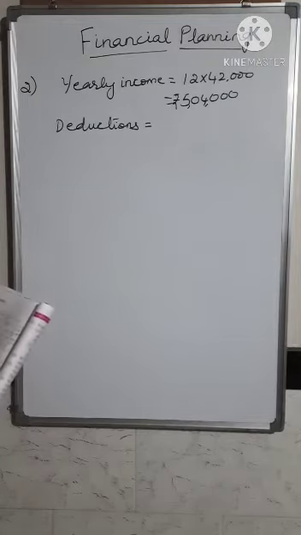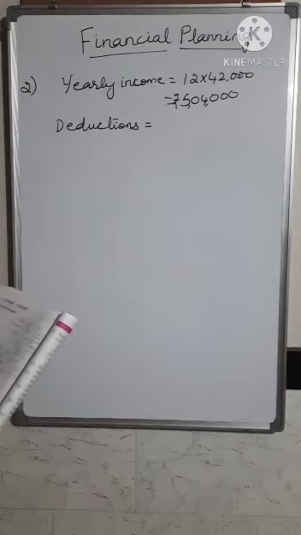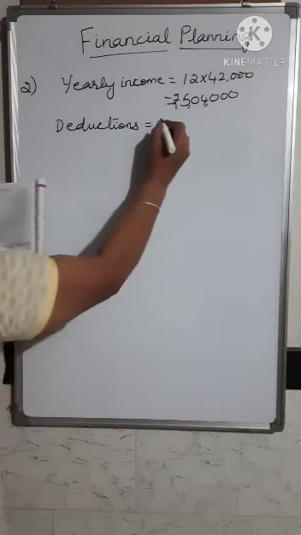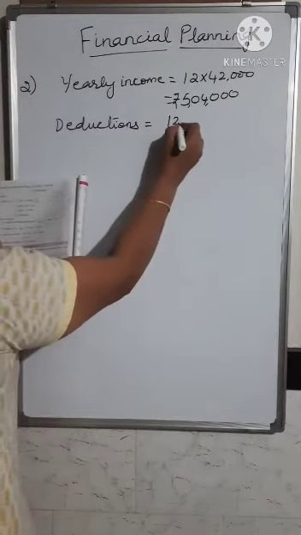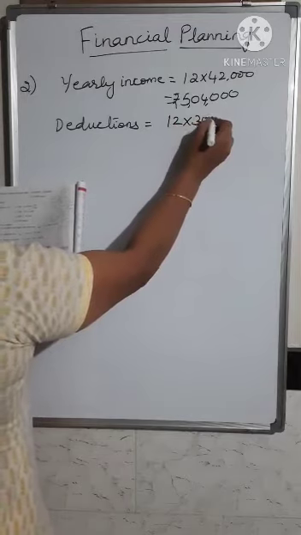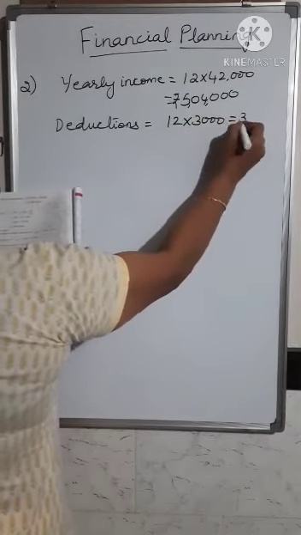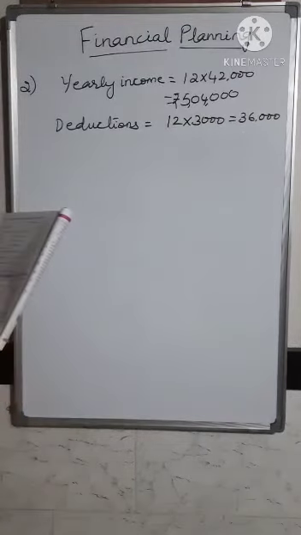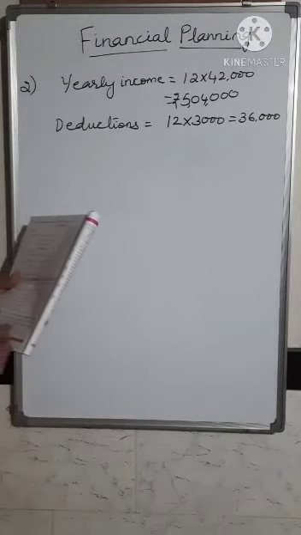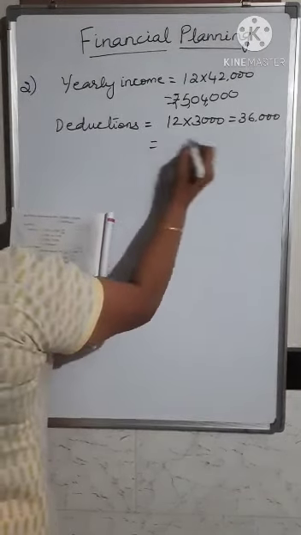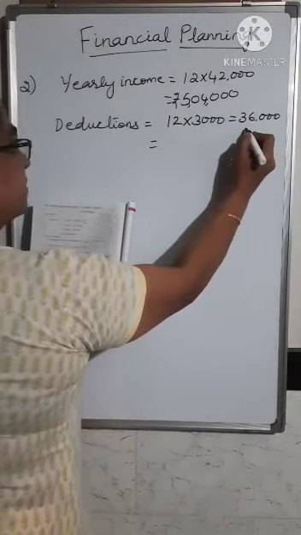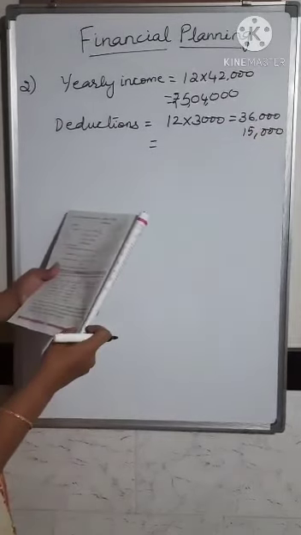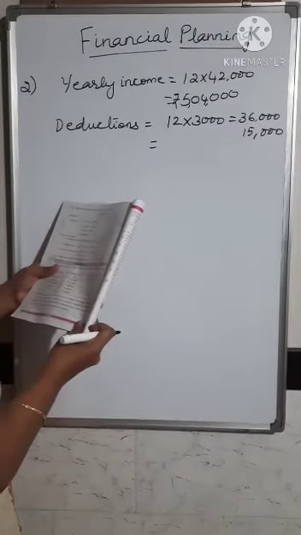So you have to find out his yearly contribution. This is the monthly contribution, so the yearly contribution is 12 into 3,000, which is equal to 36,000. Then he has also bought NSC, which is 15,000. Then he has donated 12,000 rupees to the Prime Minister's Relief Fund.